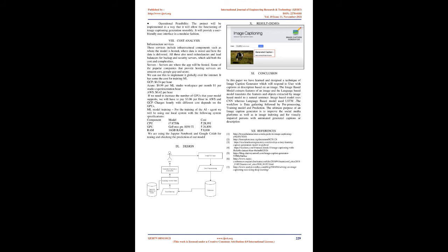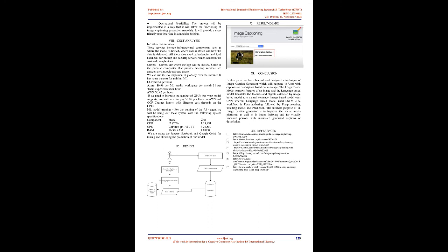There is also the cost for training the ML model. GCP is 54 cents per hour. Azure is $9.99 per ML Studio Workspace per month, plus $1 per Studio Experimentation hour. AWS is 42 cents per hour. If we need to increase the number of GPUs that the model supports, we will have to pay $3.06 per hour in AWS, and GCP charges hourly at different costs depending on the GPUs.